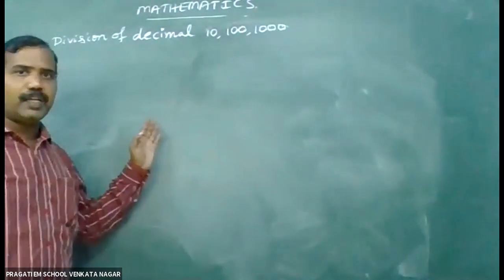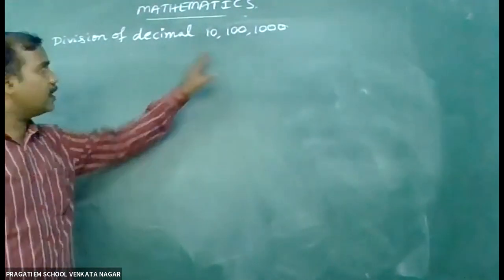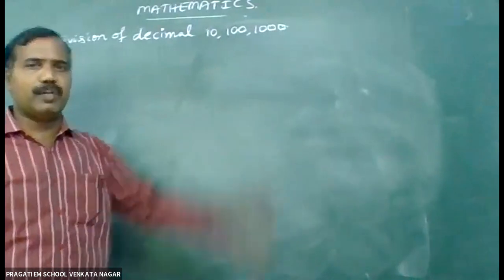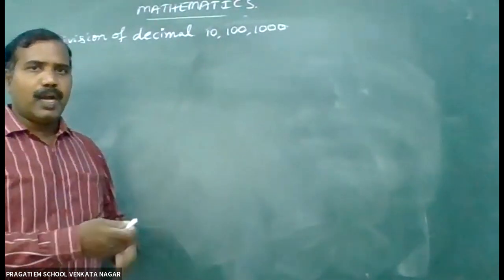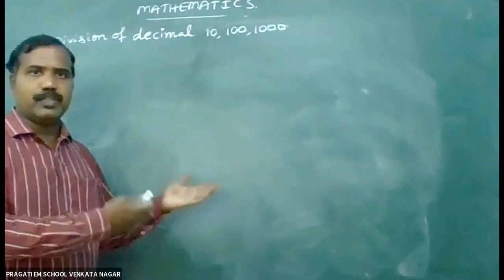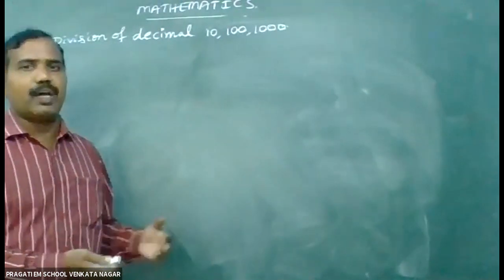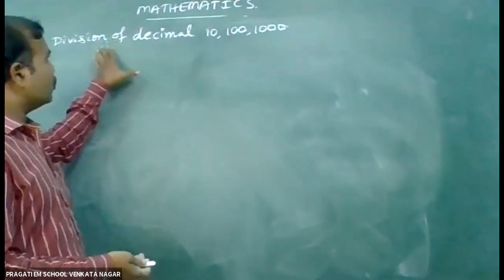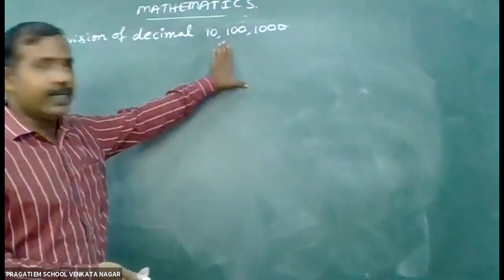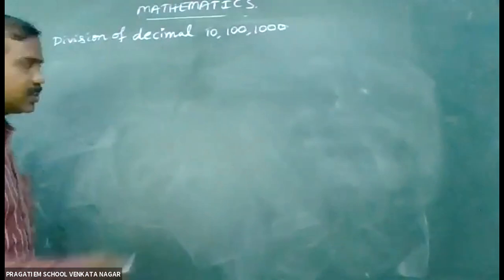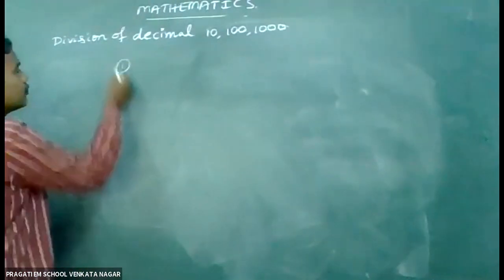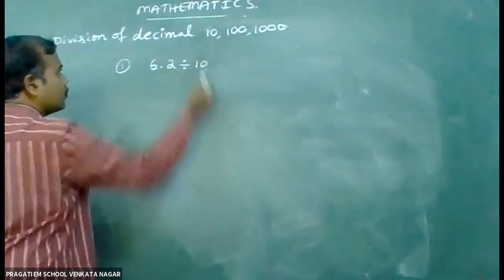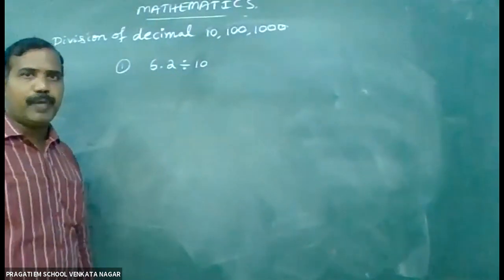We are going to see division of decimals by 10, 100 and 1000. Mainly the students get confusion doing decimal divisions with 10, 100 and 1000, and decimal by decimal numbers, they are unable to do easily and very fast. So now let us see another topic. You have to do the division of a decimal number by 10, 100 and 1000. Let us see examples. 6.2 divided by 10.